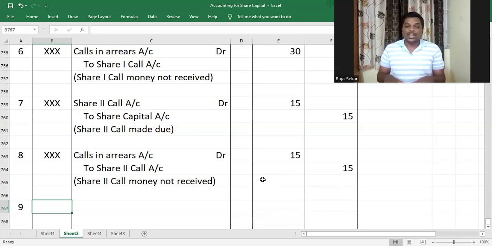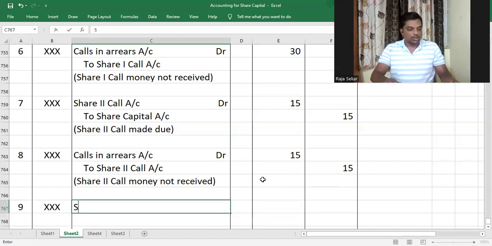So as we forfeit the shares, the balance in the share capital account will reduce to the extent of the amount credited to it in the name of the defaulting shareholder. That should not remain in share capital account, and therefore we have to debit it. Understood or not, my dear children? So we're going to go ahead and debit share capital account.